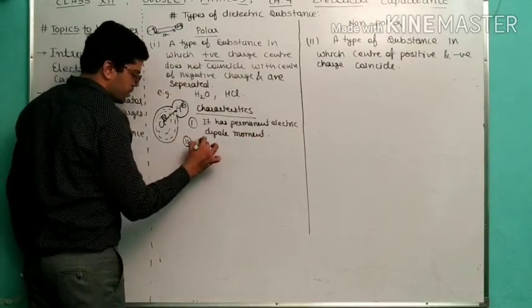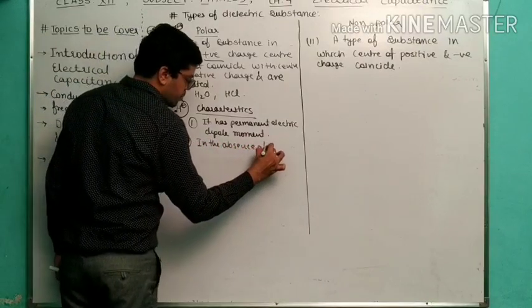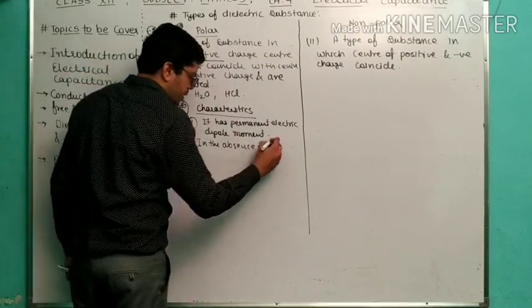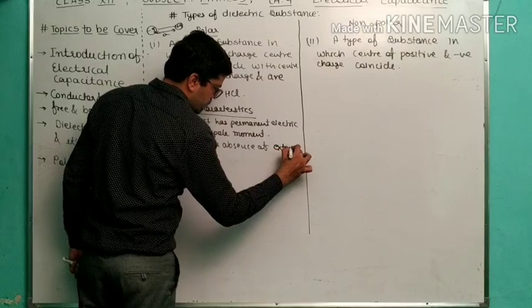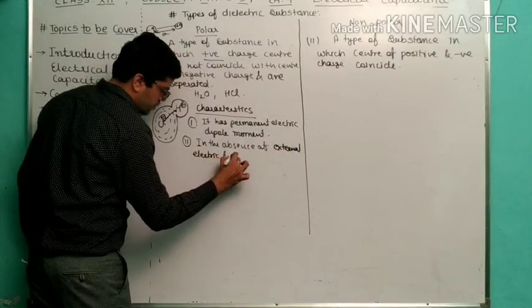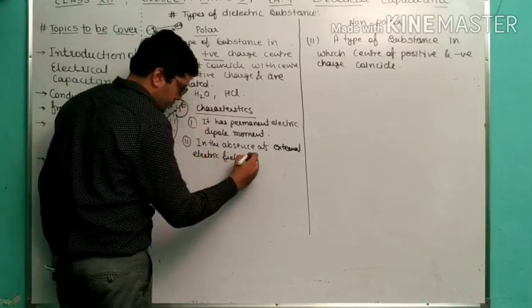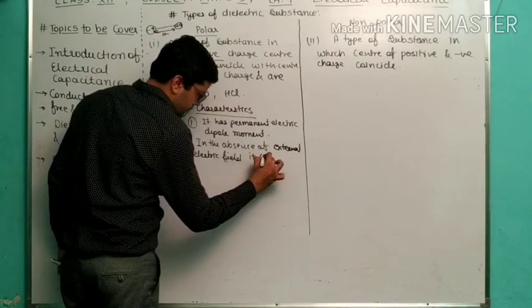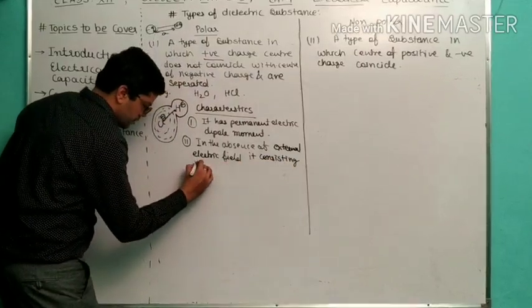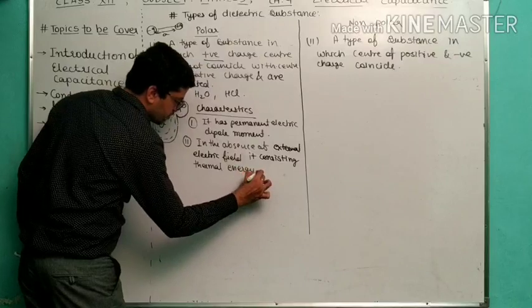Number second property, in the absence of external electric field, it consisting thermal energy.